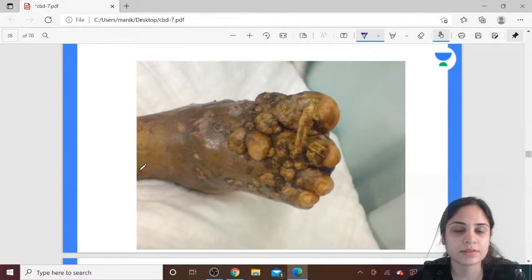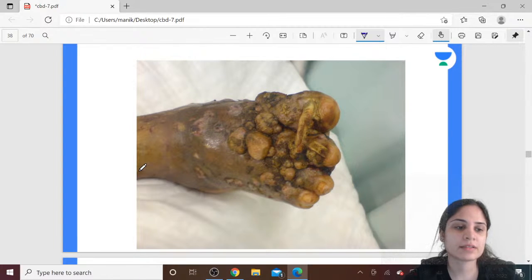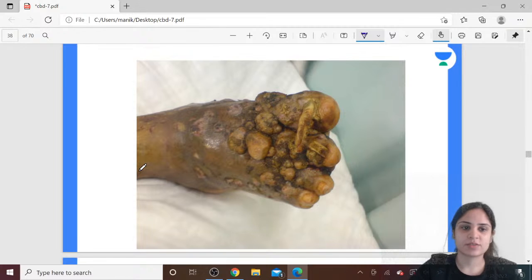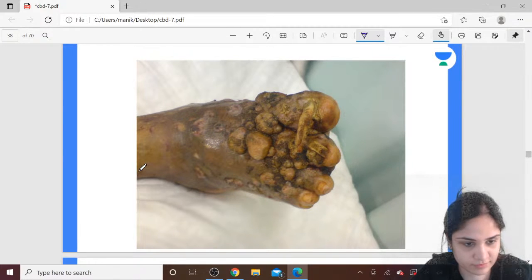This is a farmer, and after 6 months of working in his field, this is the condition that he is suffering from. So what is the causative organism? This causative organism has a very peculiar name. Yes, very good. So this is Madura foot or Mycetoma foot.